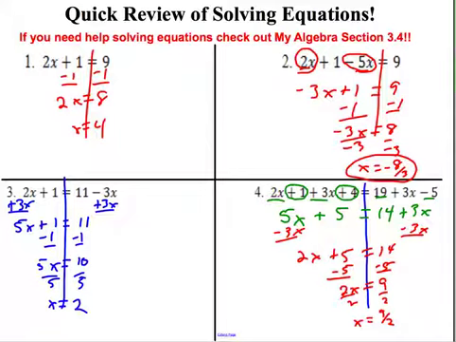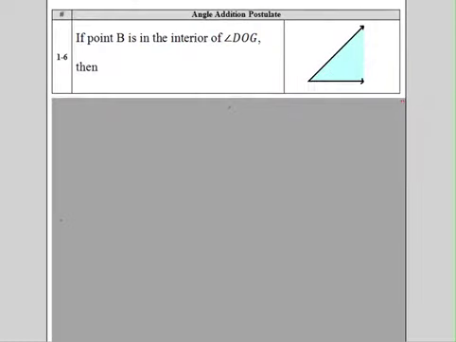We did the segment addition postulate. There's only one more addition postulate. It's the angle addition postulate. So it's the same thing as a segment. It just looks a little bit trickier because we're talking about angles.